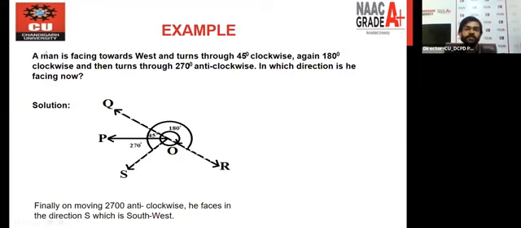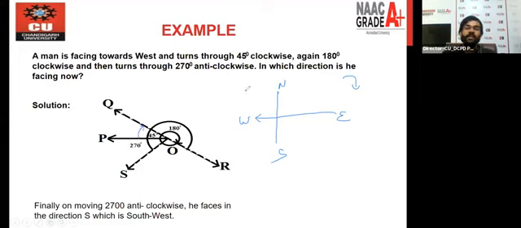So read the question first. The question is, a man is facing toward west, right? So again, we will simply use the frame of reference diagram. After that, we will approach the question. Let's say simply east, west, north and south, right? Now, a man is facing toward west and turns through 45-degree clockwise. So we all know this is the clockwise direction, so that's why this is mentioned here. The person turned 45 degrees in this direction, right?